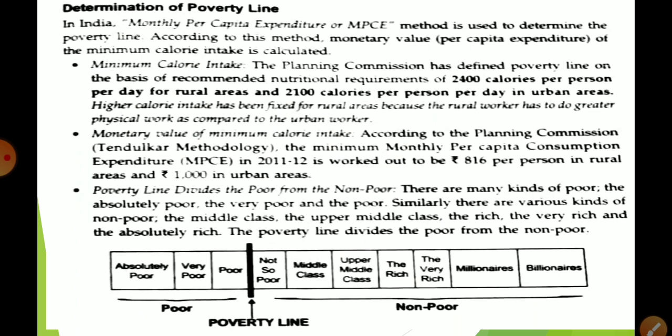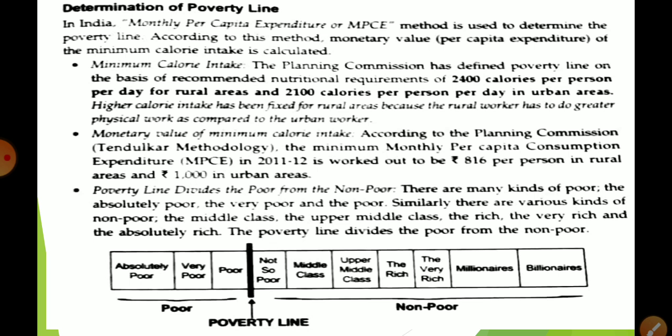Now, determination of the poverty line. In India, monthly per capita expenditure, MPCE. Remember, this is a 1 mark question. What is the full form of MPCE? Monthly per capita expenditure. This method is used to determine poverty. So, which method is used in India to determine poverty?